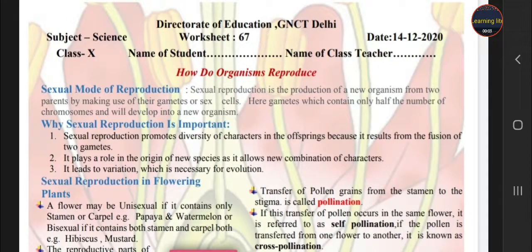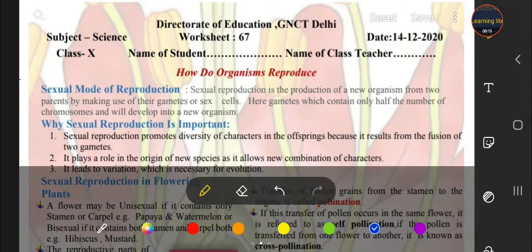Hello students, today we are here with our worksheet number 67, class 10, subject science, and today we discuss the sexual mode of reproduction. What is the sexual mode of reproduction? Sexual mode of reproduction means in which a new organism